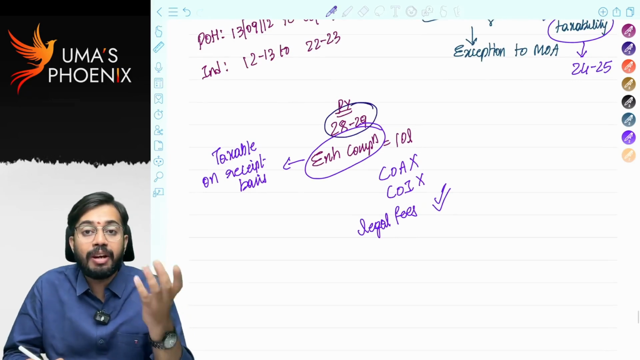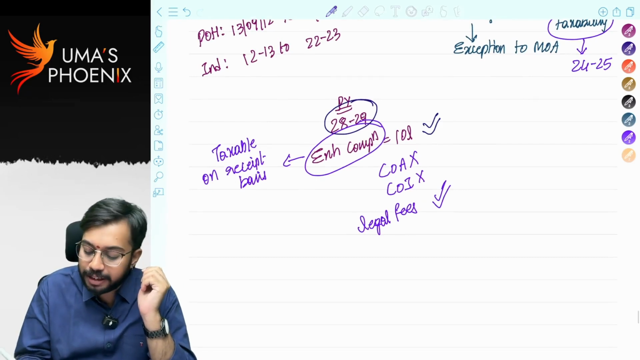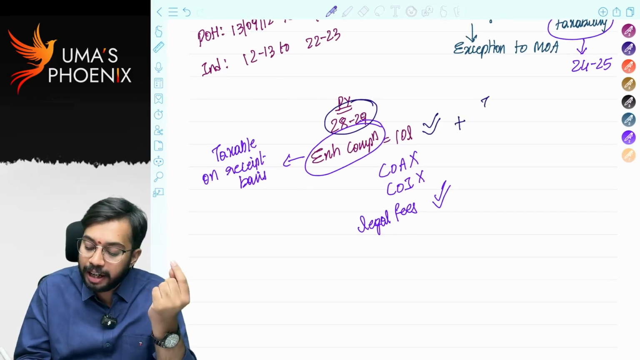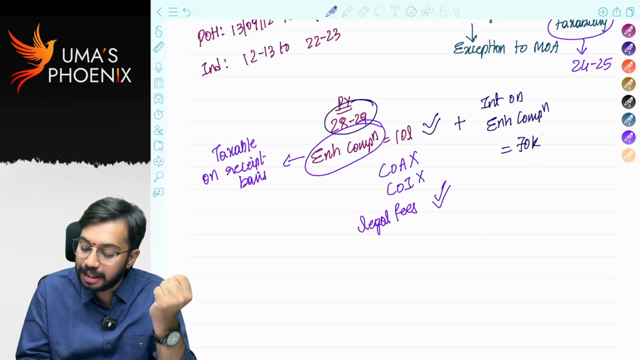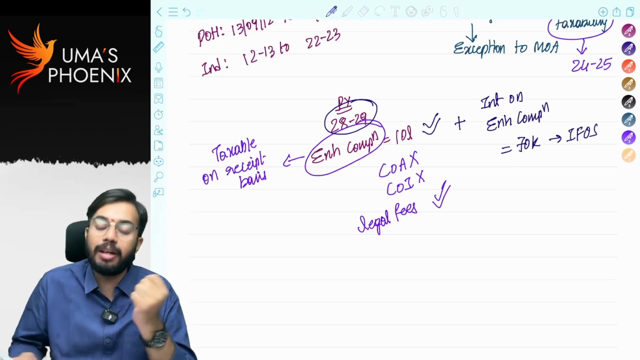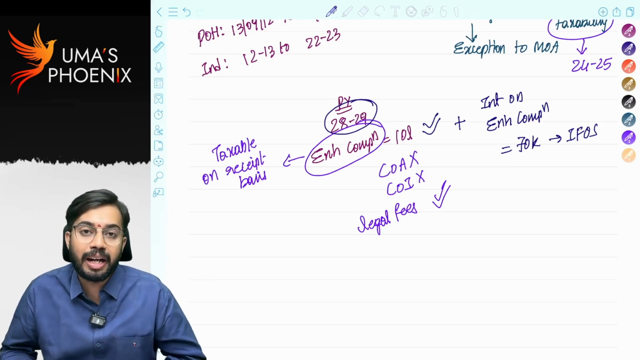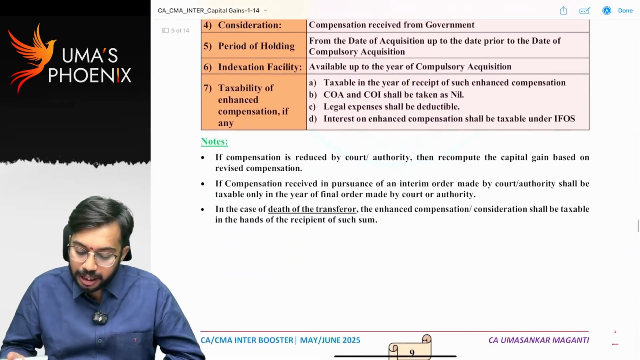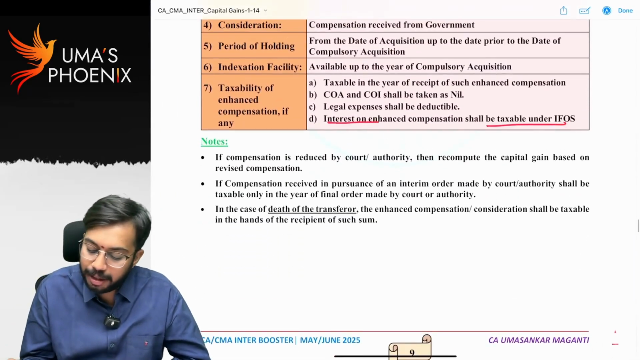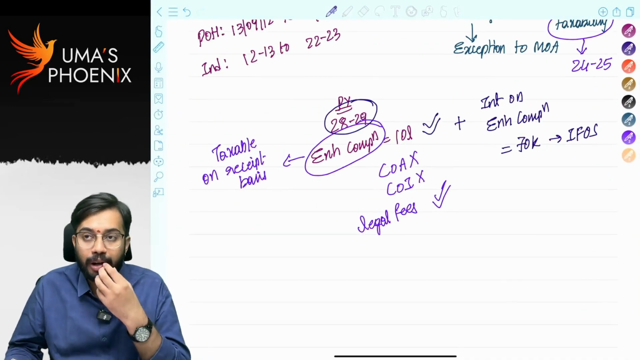Now, enhanced compensation was given after 4 years in 2028-29. So along with enhanced compensation, court also ordered for interest on enhanced compensation, 70,000 rupees. How much is interest on enhanced compensation? 70,000 rupees. This is taxable under the head income from other sources. So if any interest on enhanced compensation is received, that is taxable under the head income from other sources. For example, I will give another point. I will tell another point.